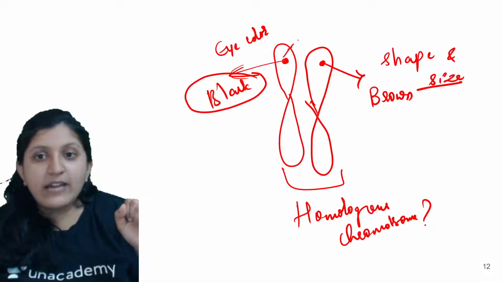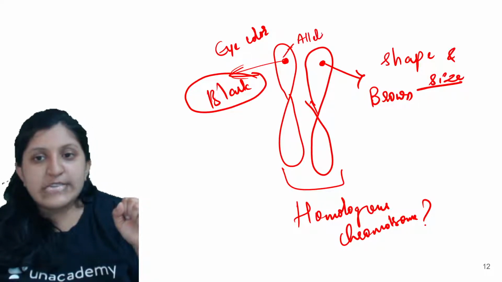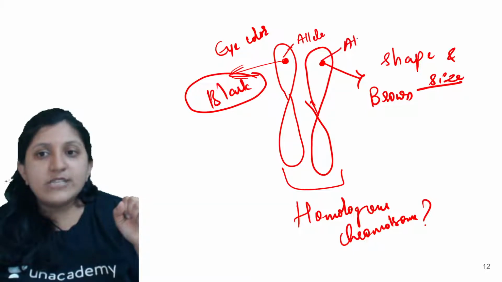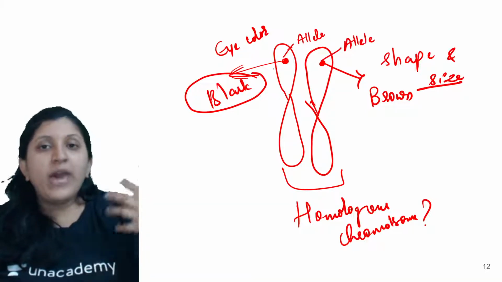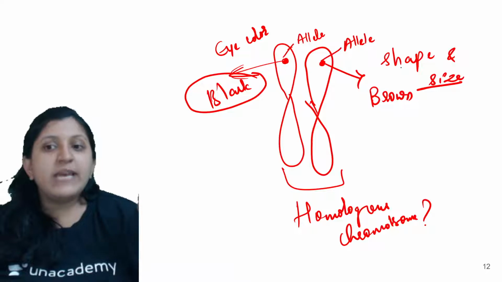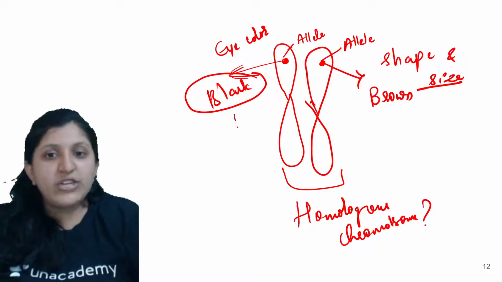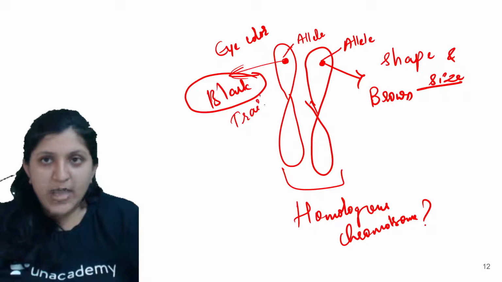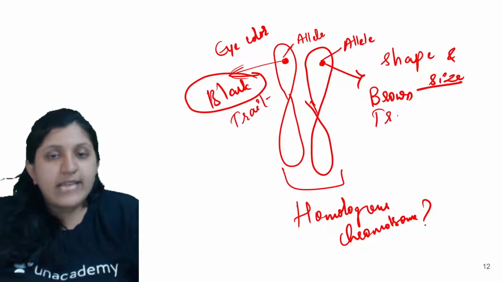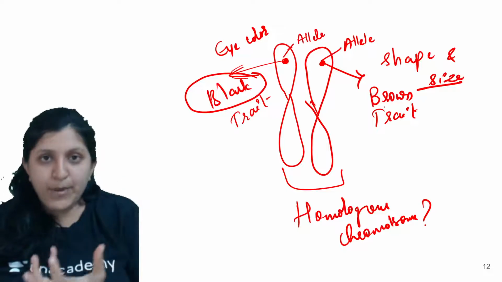So this is the alternative form of a gene. This is one allele, this is one allele, where you can see the gene is mainly for the eye color, and the alleles are the ones which are expressing the trait. So what is the trait? There is a black trait and there is a brown trait.